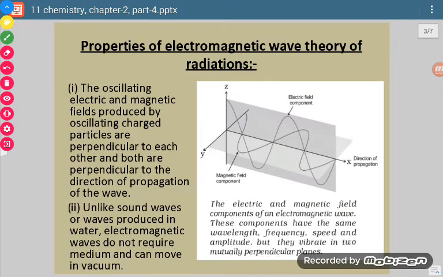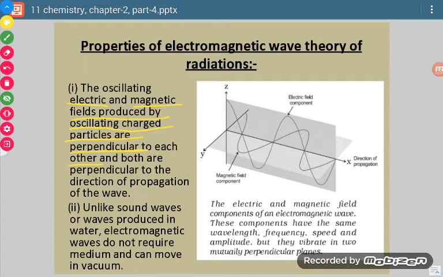Now, what are the different postulates of electromagnetic theory of radiations? So the very first postulate is that electric and magnetic fields produced by oscillating charged particles are perpendicular to each other. This is just like the x and y axis.